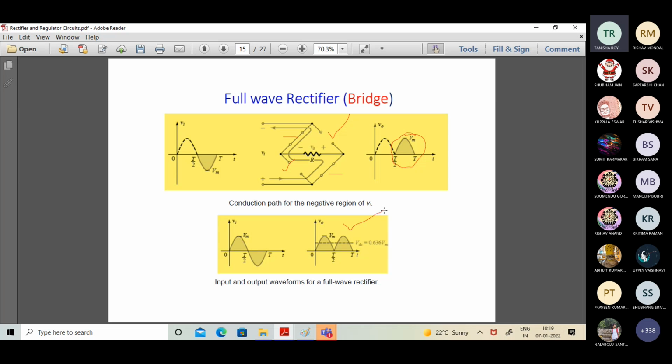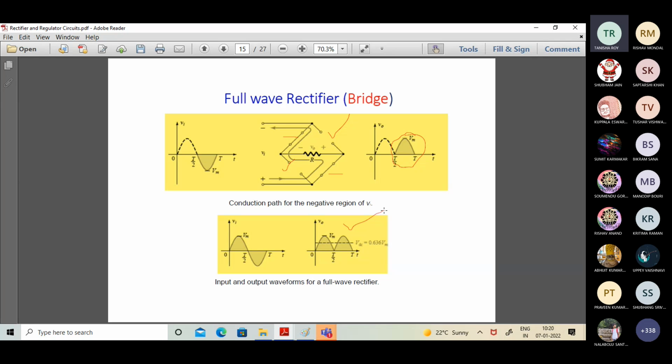The outcome that we are observing in the context of the bridge rectifier is very much similar to the center tap version. But the question is, what is the difference between these two rectifiers? The first thing I would like to say is what the disadvantage of the bridge rectifier is, though it is not of much significance at all. Rather, we disregard that disadvantage.